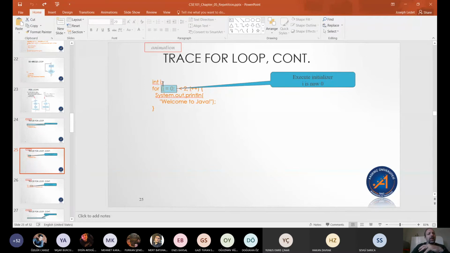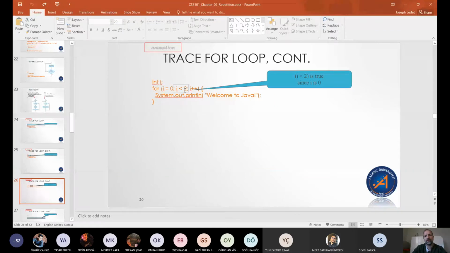It doesn't matter what we name it. Remember, the compiler doesn't care. Do we name it count? Do we name it i? It doesn't really matter. All right. So we set it to 0.